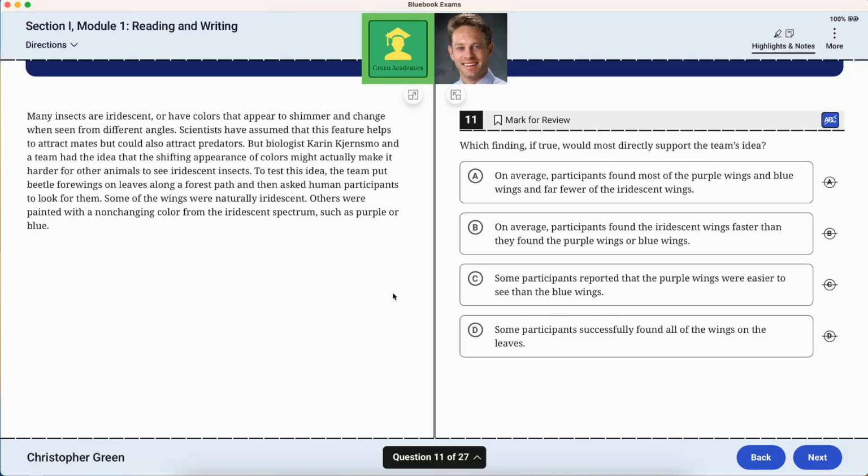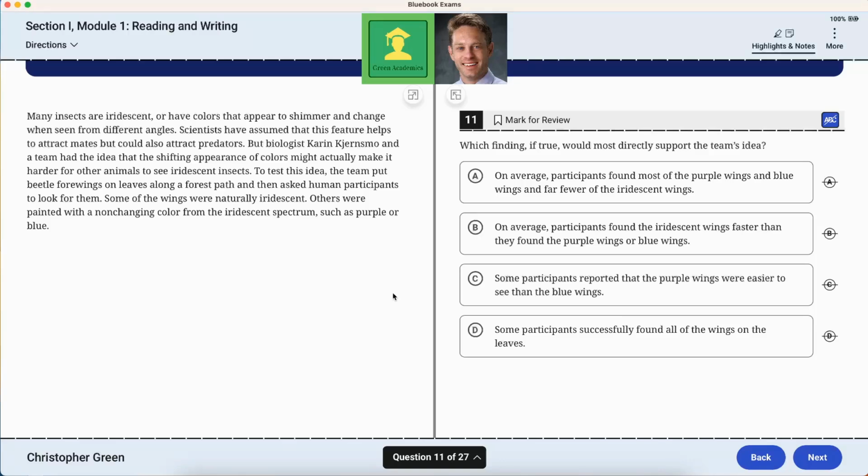So kind of a strange experiment, right? They take the wings of certain beetles. Some of them are iridescent, as in shimmering and changing color, and some of them, the purple or blue ones, are just flat. They're static. They don't change, although they are still the same colors.